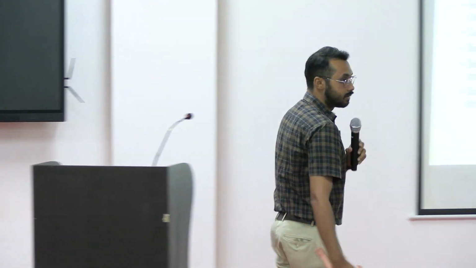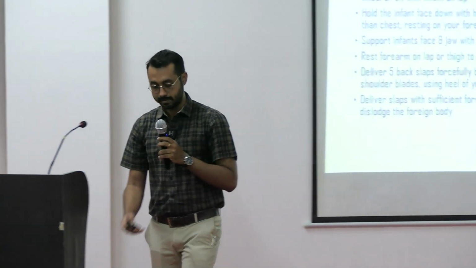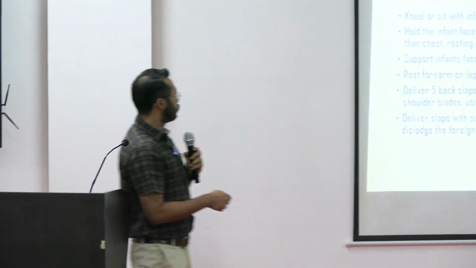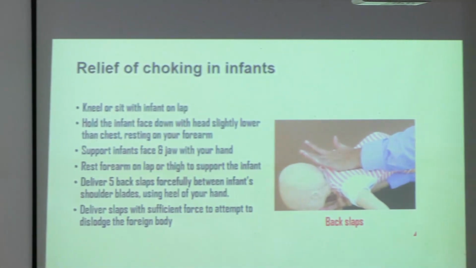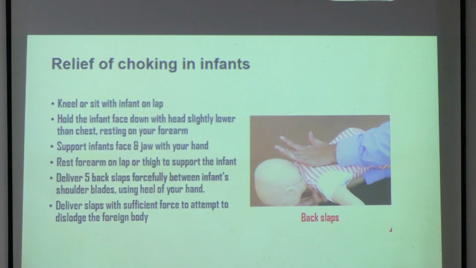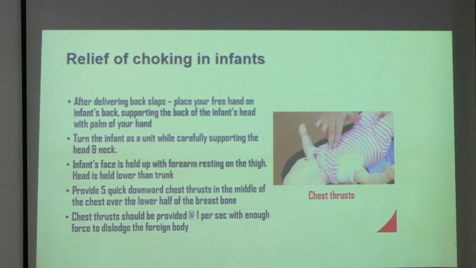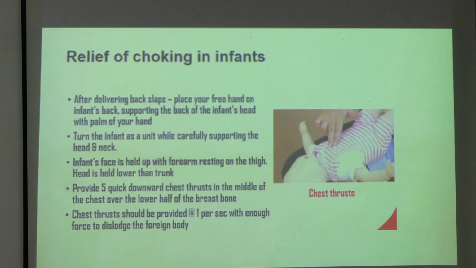Okay, you understood, right? So this is the way we give chest thrust and back slaps. So the procedure is written here. You can just go through that. Once I have just shown the procedure, you can just go through the theory part. So that is about back slaps and this is about chest thrust, and it should be provided 5-5 and you keep on doing this until the foreign body comes out.